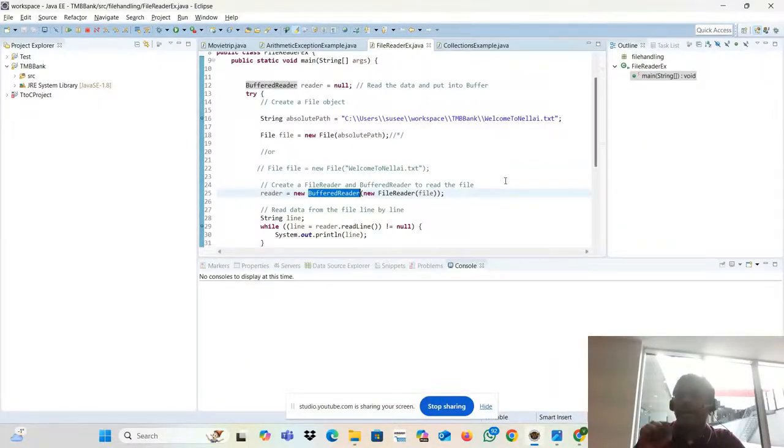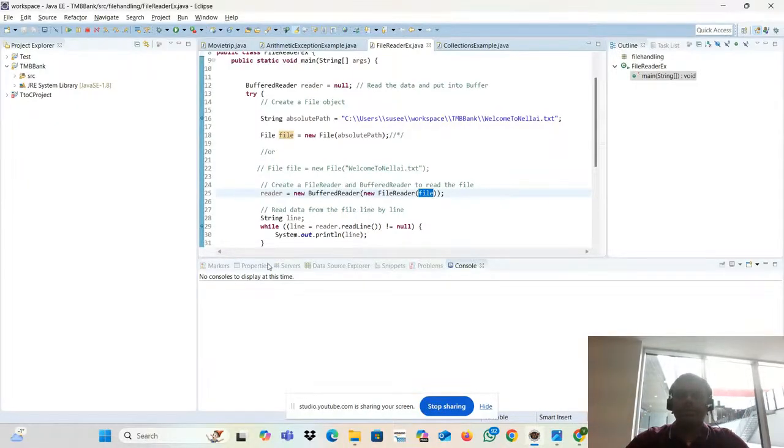Listen, character by character. Welcome is there: W, E, L, C, O. Character by character means it will take huge time. That's why, for reading performance, we are using this readLine method. Who is supporting this readLine method? BufferedReader. That's what I pass as an argument. Now see, BufferedReader is equal to new BufferedReader of new FileReader of this file. Now it's ready.